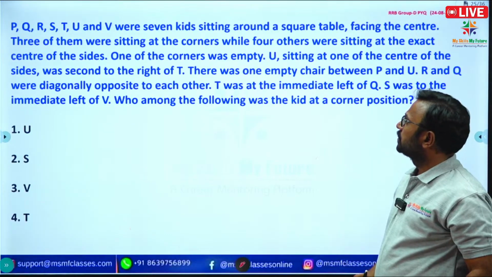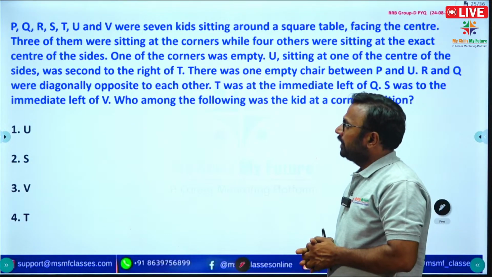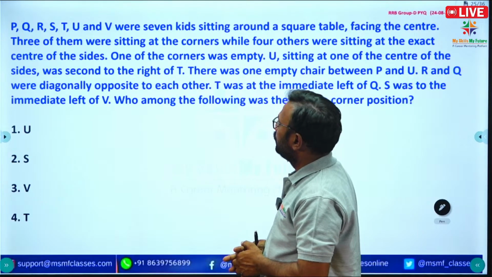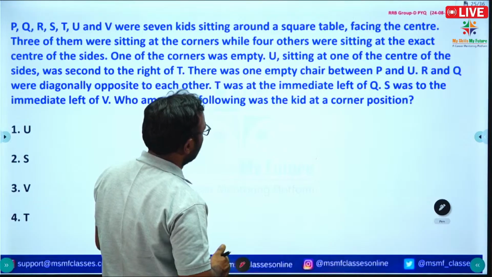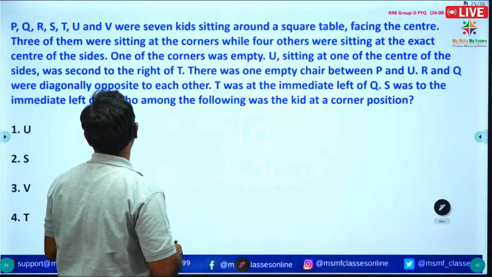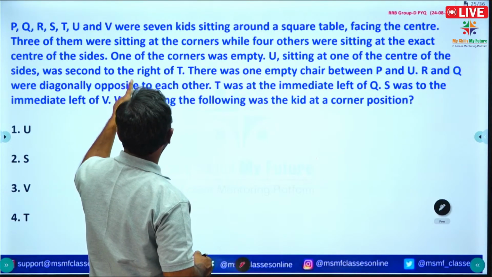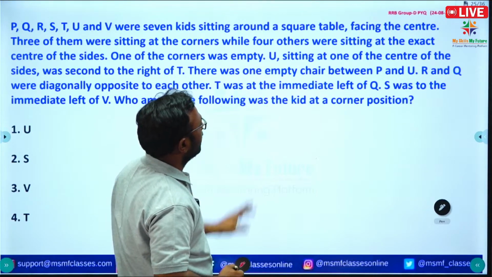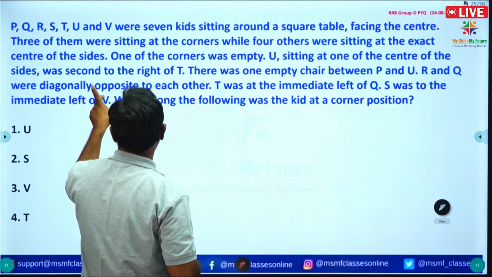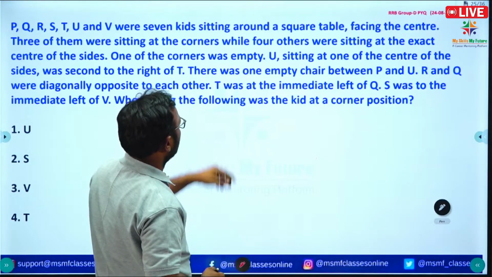So, one more question. P, Q, R, S, T, U and V are 7 kids sitting around a square table facing the center. 3 of them are sitting at the corners while the other 4 are sitting at the exact center of the sides. One of the corners was empty.